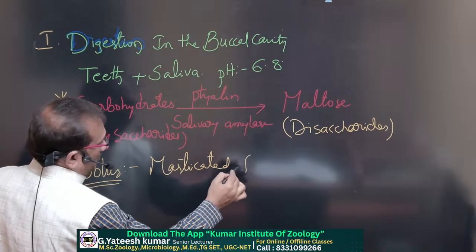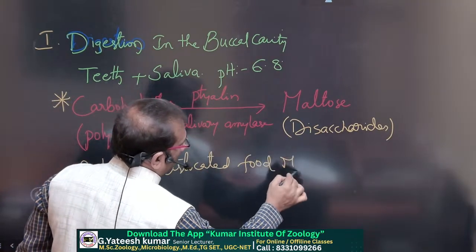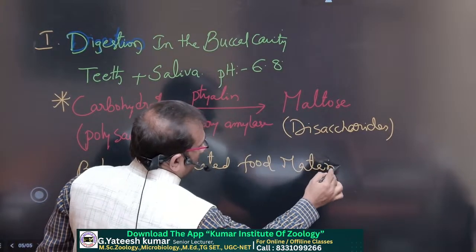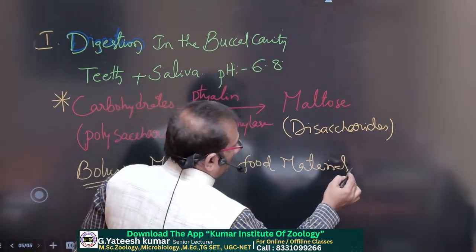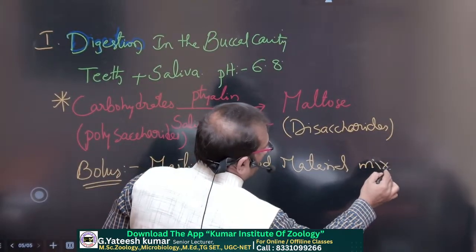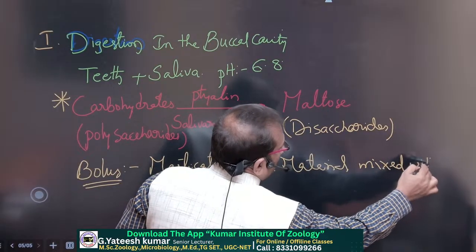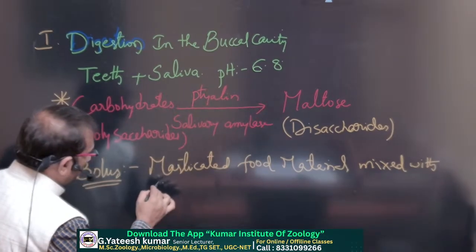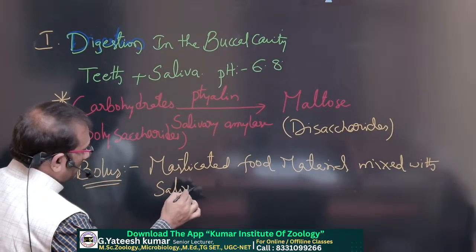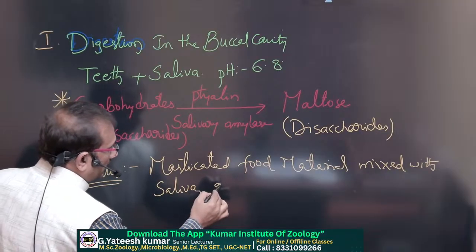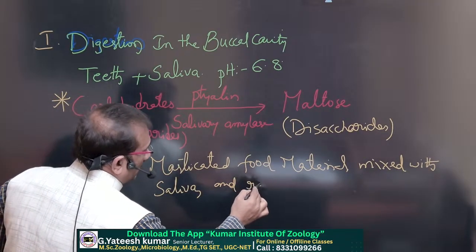Bolus is the masticated food material mixed with saliva and ready to swallow.